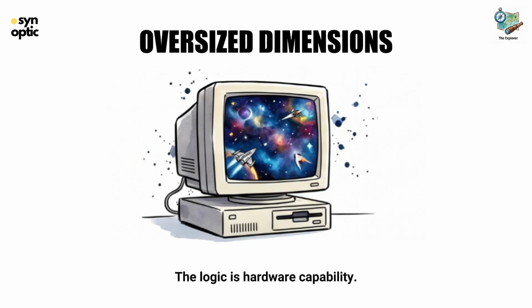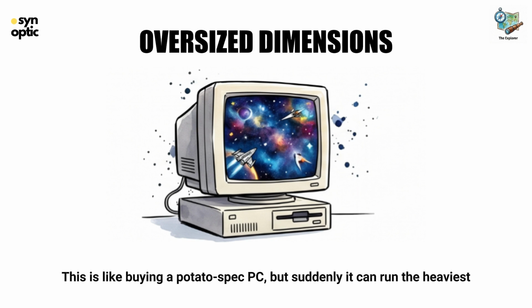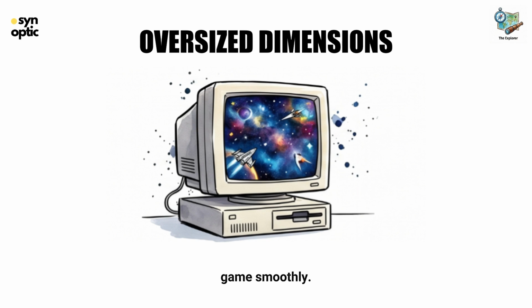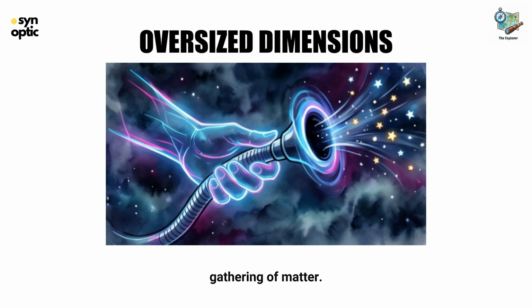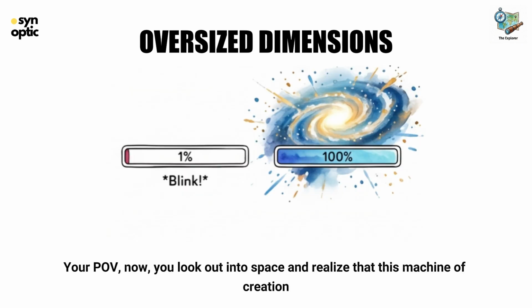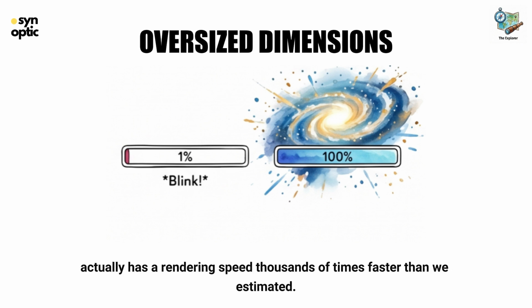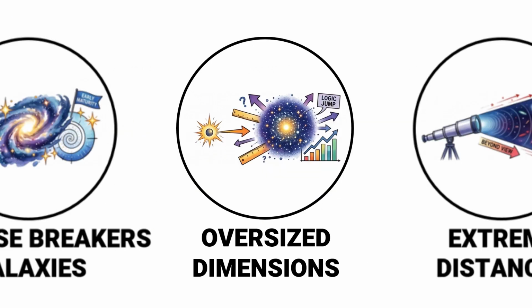The logic is hardware capability. This is like buying a potato spec PC, but suddenly it can run the heaviest games smoothly. There is another force, or law of physics we don't know yet, that accelerated the gathering of matter. Your POV, now, you look out into space and realize that this machine of creation actually has a rendering speed thousands of times faster than we estimated.